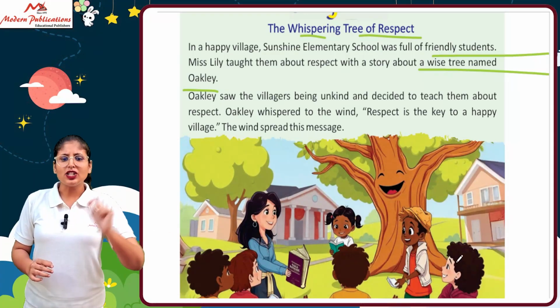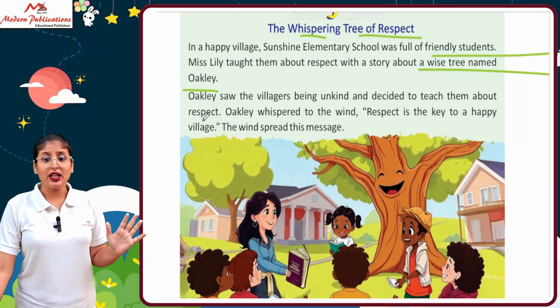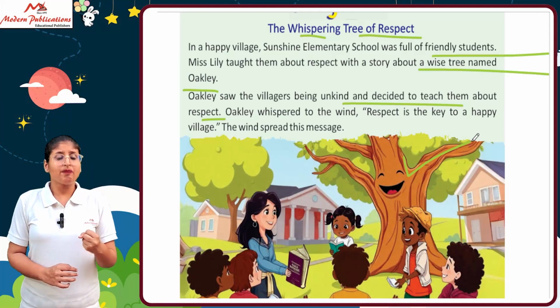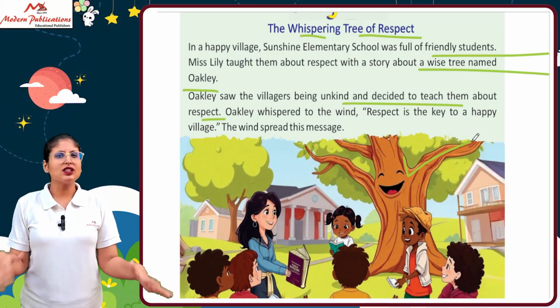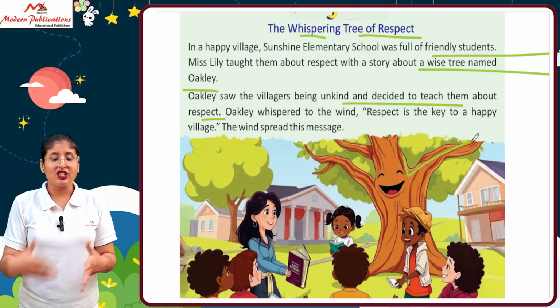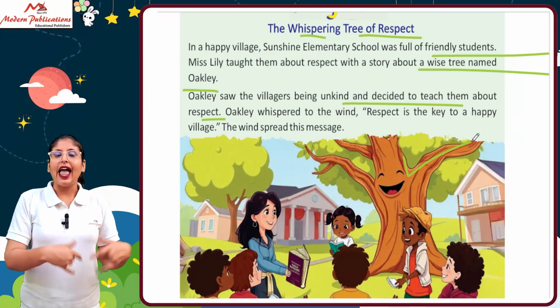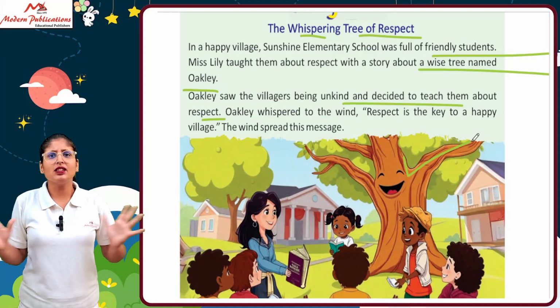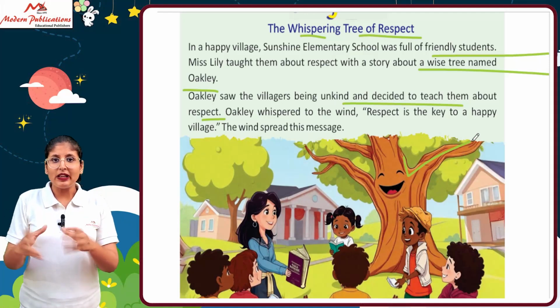Oakley saw the villagers being unkind and decided to teach them about respect. See, when this wise tree feels that everyone in this village is very unkind, they do not have these things: respect, care, sharing, helpfulness, all these qualities are not in these villagers. So the wise tree has to change something.